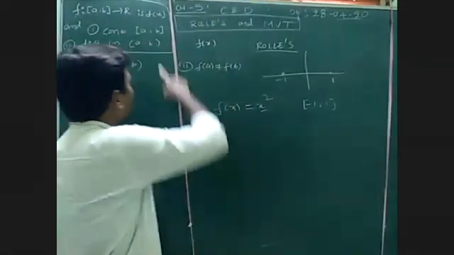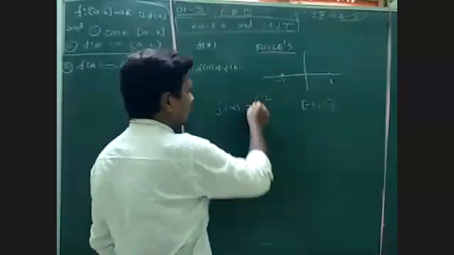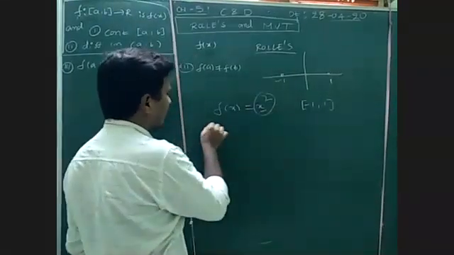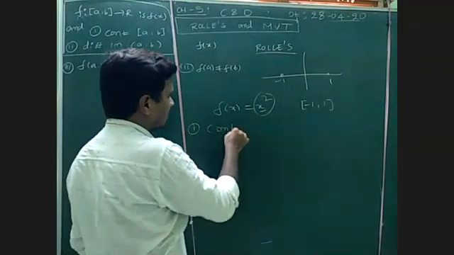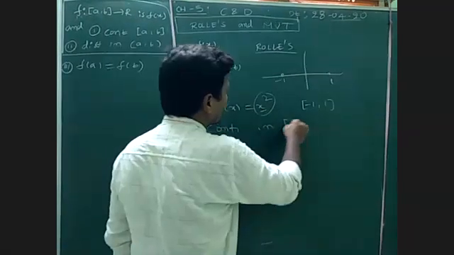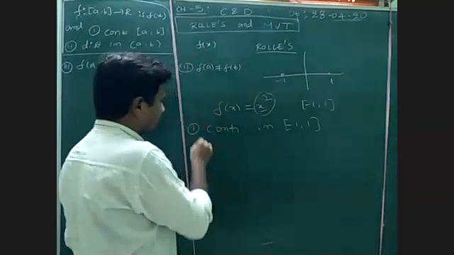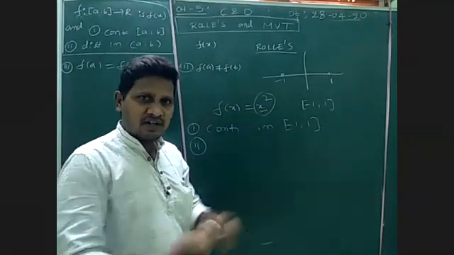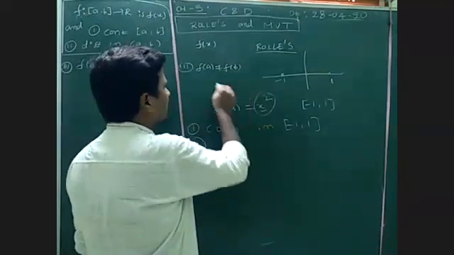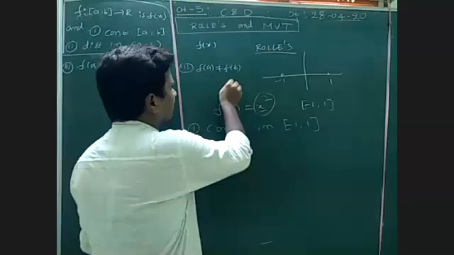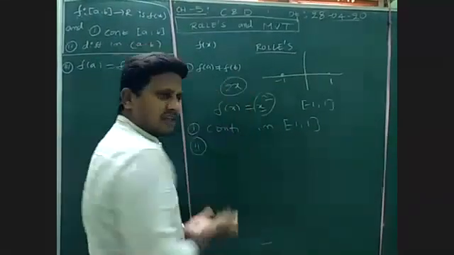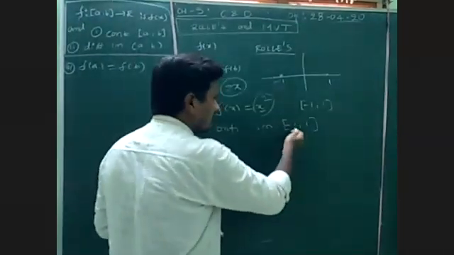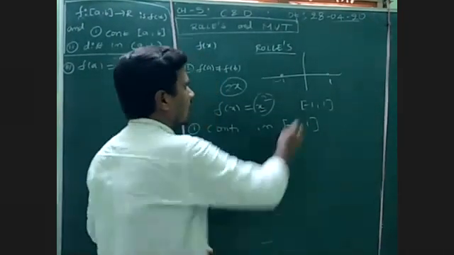For that we know the conditions. First, the given function is a polynomial, so it is continuous in the closed interval [-1, 1]. Second, every polynomial is differentiable. The derivative of x square is 2x, and 2x exists.